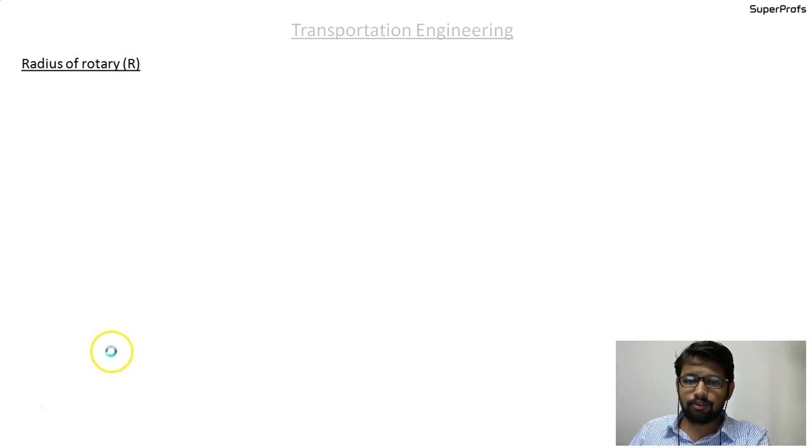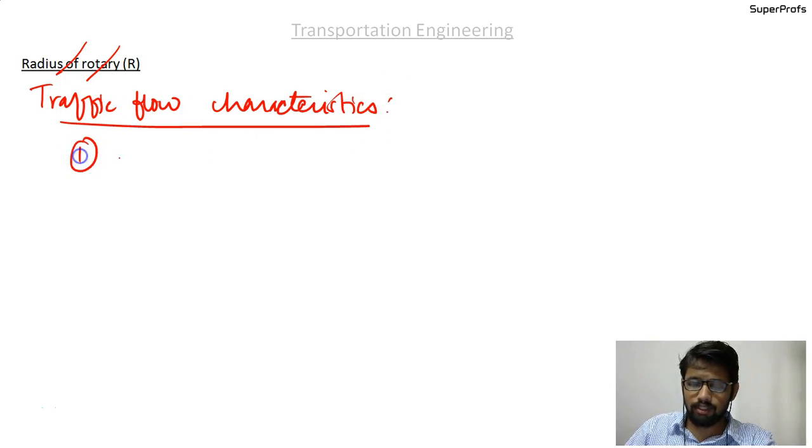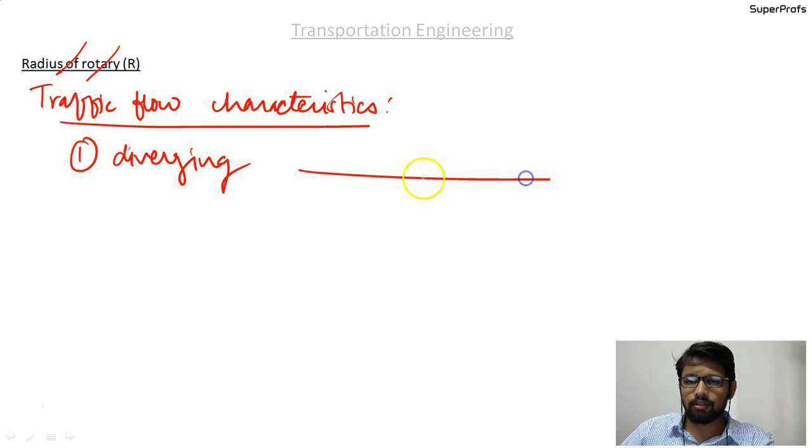Okay, we just covered the radius of rotary. Let us now discuss a few traffic flow characteristics. Okay, traffic flow characteristics. So the basic traffic flow characteristics are, the first one is diverging. Diverging stands for this is the road, and this is diverging. Okay, second one is merging.